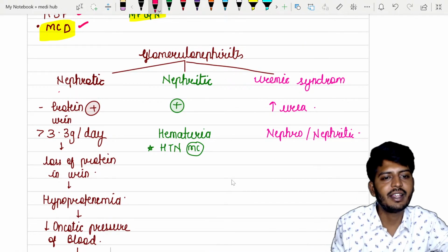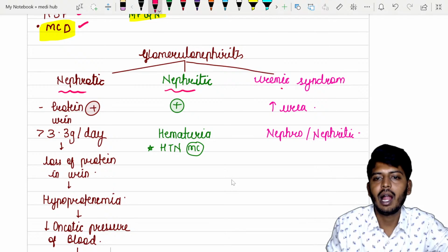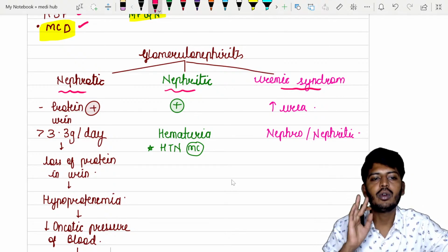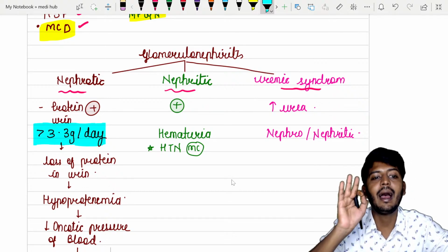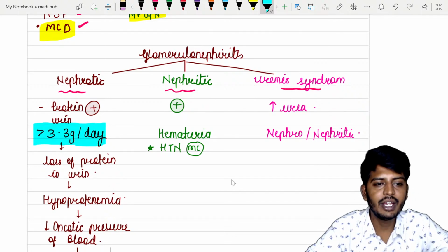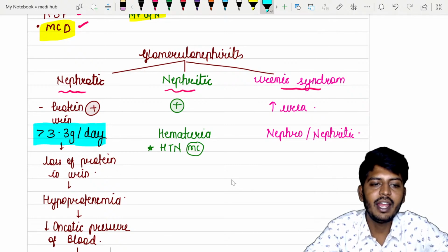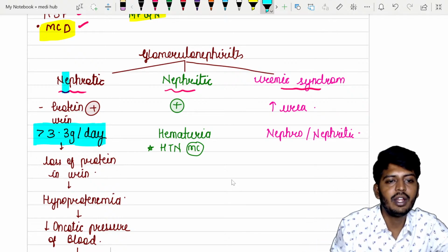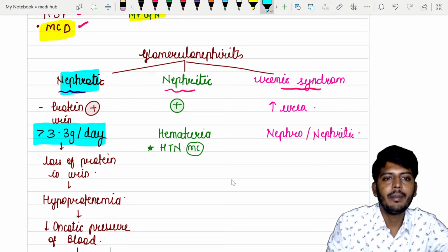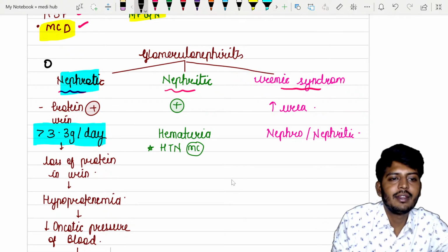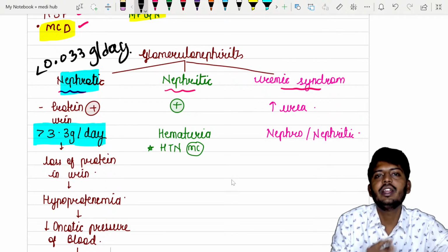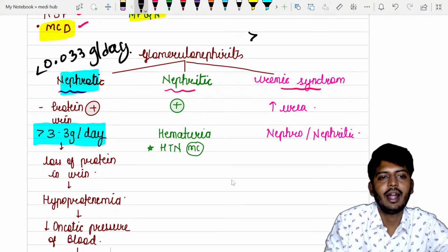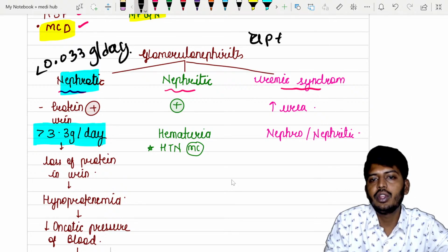Patient with the glomerulonephritis can have nephrotic syndrome, nephritic syndrome, and uremic syndrome. Okay, so nephrotic syndrome you will say only when the patient is having proteinuria more than 3.3 gram per day. If in the urine it is going more than 3.3 gram per day, only then you call it a nephrotic syndrome. Else, what do you say? Proteinuria. What is the normal protein loss? Normally less than 0.033 gram per day. Okay, this much protein can go. If anything more than that, up to what? Up to 3.3 grams, we call it what?